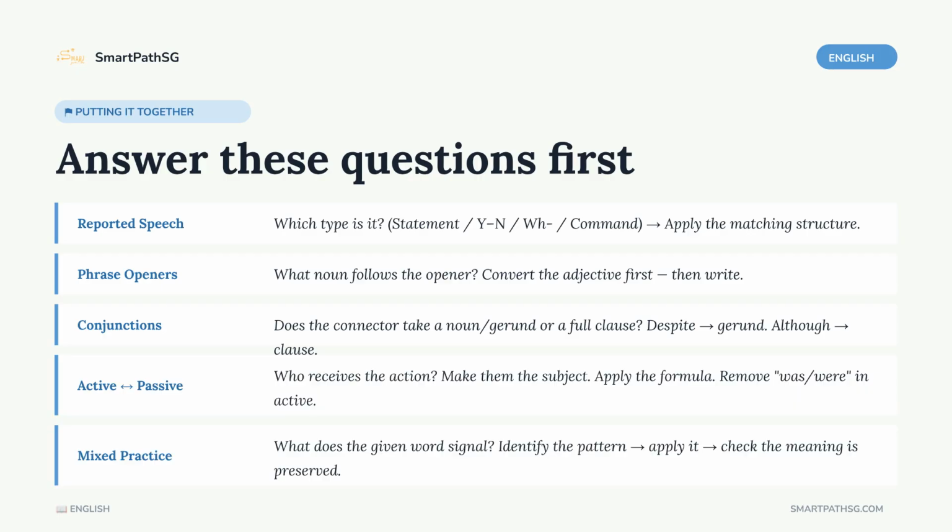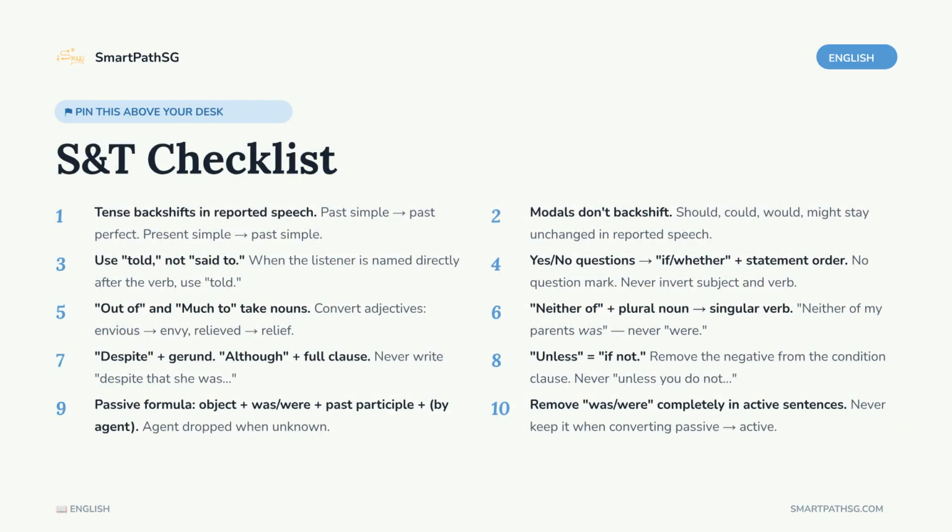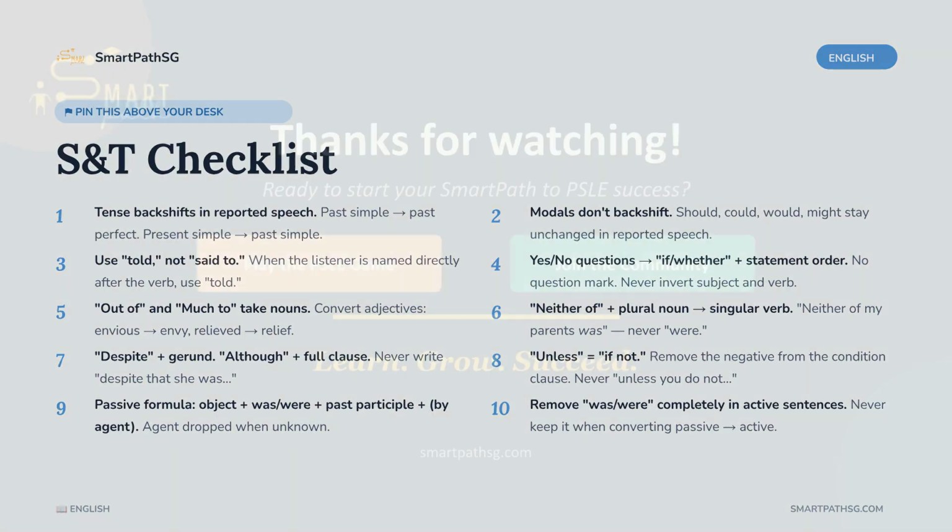During the exam, first identify the pattern signaled by the given words, then apply the appropriate structure, and finally check the meaning is preserved. Finally, the S&T checklist. It covers tense backshifts, modal verbs, the difference between despite and although, the neither of rule, and the formula for passive voice. Master these 10 rules, and you will ace synthesis and transformation.